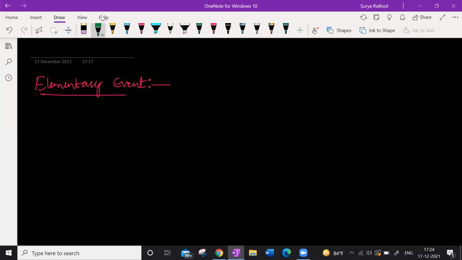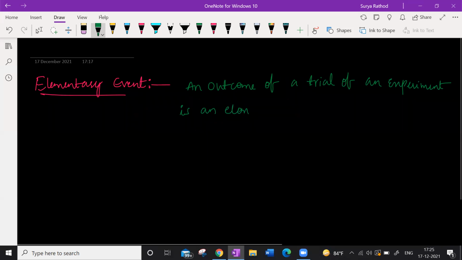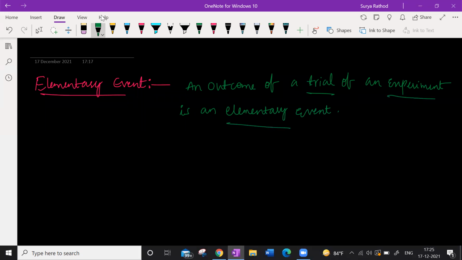The outcome of a trial of an experiment is an elementary event.